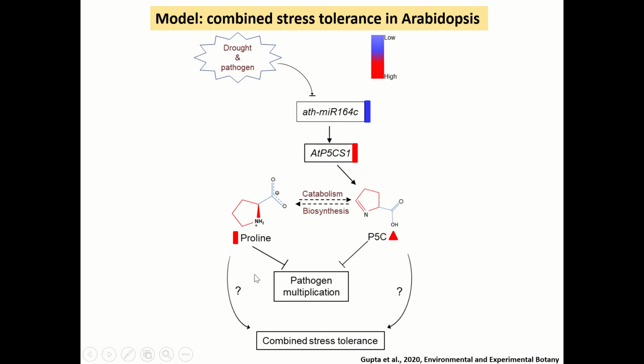Now this increased proline level and also increased P5C level will inhibit the pathogen multiplication, thereby bringing about a combined stress response. But there is a lack of information on how this enhanced proline level brings about combined stress response in cytosol. Also, how the increased P5C level helps plants to give rise to combined stress tolerance.